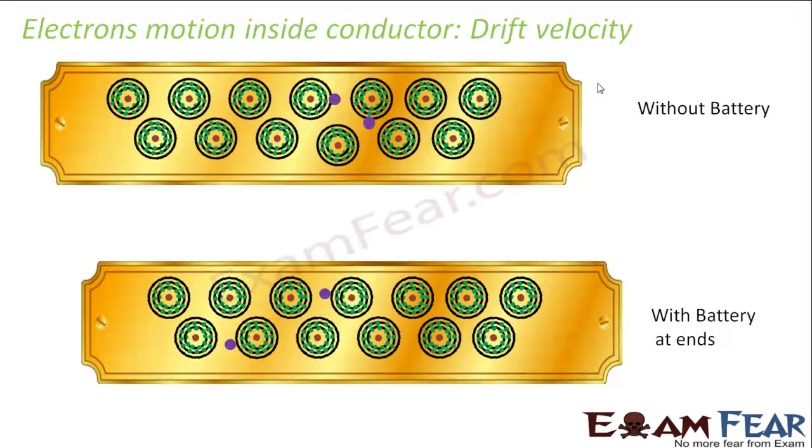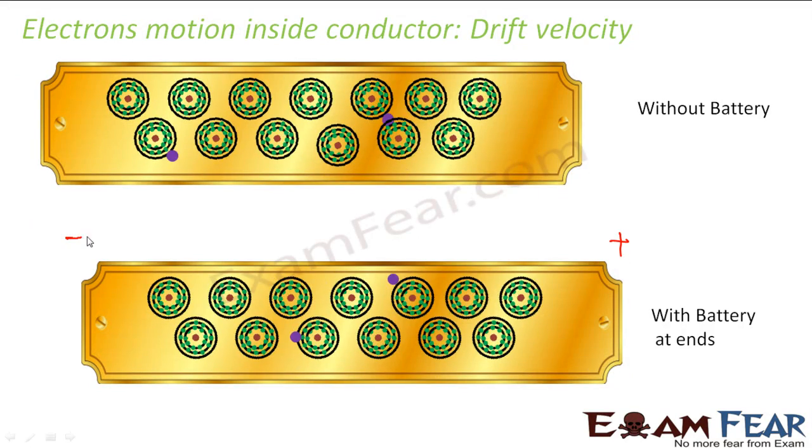Now let us suppose I have applied an external electric field such that this is the positive end of the battery and this is the negative end. So what will happen now? Now the electrons will start moving towards the positive end of the conductor. Till now it was just randomly moving wherever it wanted to go.